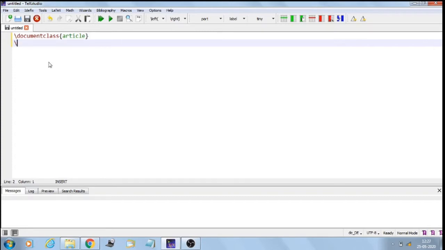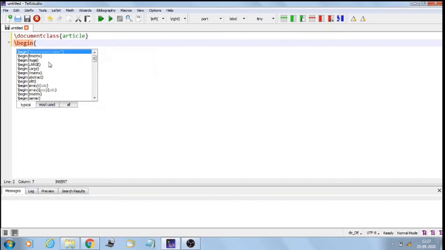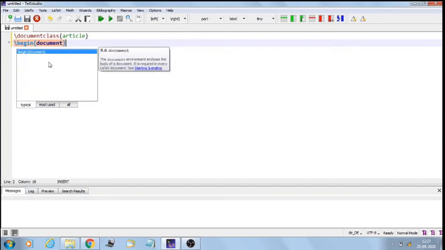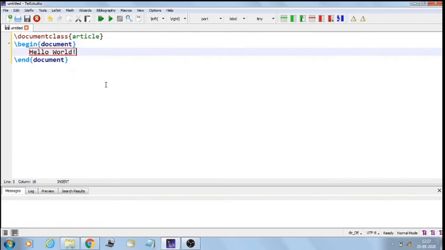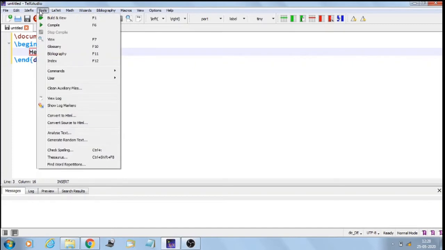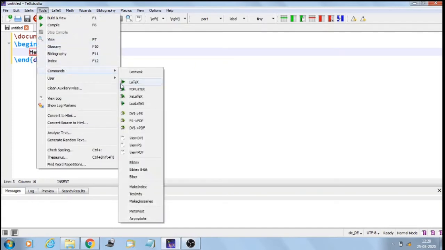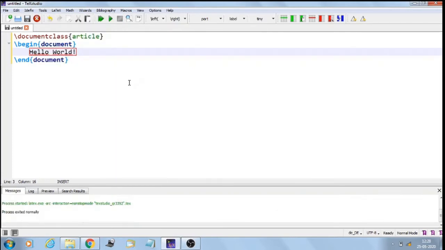Let's write down the body of our source code. So \begin{document}, and we'll close it with \end{document}. Let's write something, hello world. Now that my basic LaTeX document is ready, I need to compile it. One way of compiling it is that I'll go to tools, commands, and press LaTeX. That is going to compile my source code and generate a DVI file.